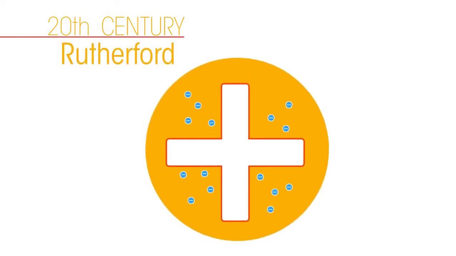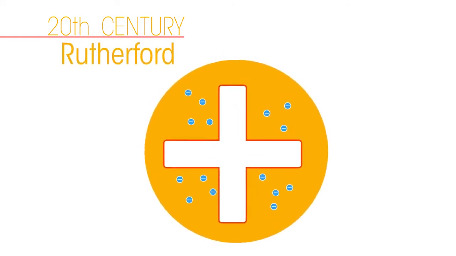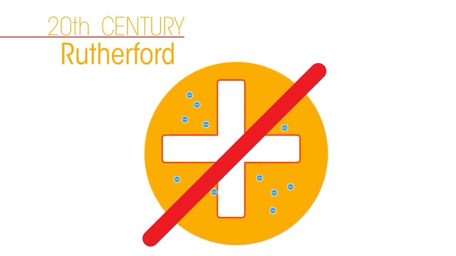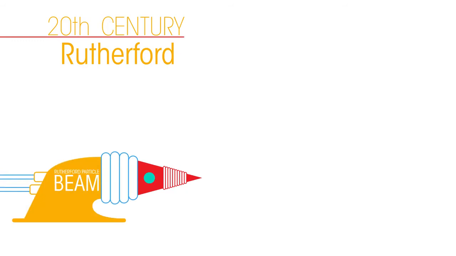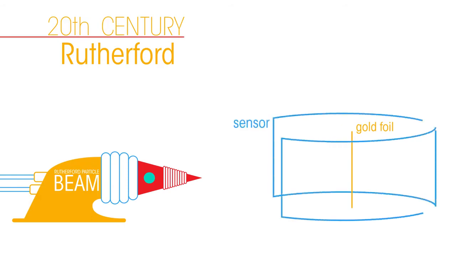In the early 20th century, experiments designed by a man called Rutherford indicated that the plum pudding model was not entirely correct. 2 of his assistants called Geiger and Muller carried out the study. They used alpha particles, which are very tiny positively charged particles. They aimed a beam of alpha particles at very thin gold foil. If the alpha particles got through the foil, they would be detected by a sensor. Assuming Thomson's plum pudding model was correct, they expected all alpha particles would pass through the gold foil and be detected on the other side.